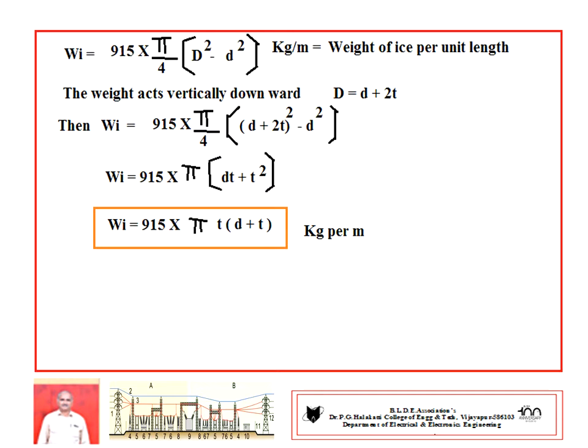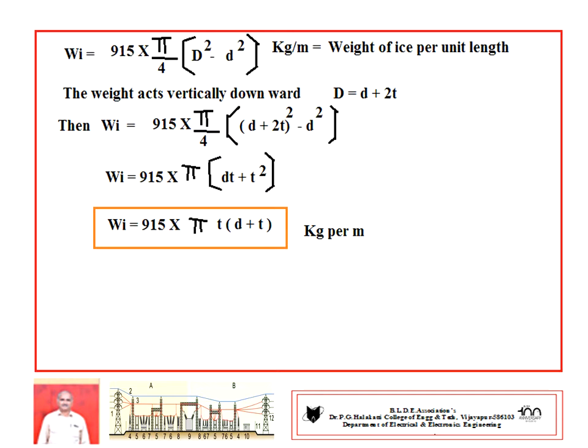The weight acts vertically downward and the overall diameter is d plus 2t. For further derivation, you substitute the overall diameter D equal to d plus 2t, and the equation becomes like that.